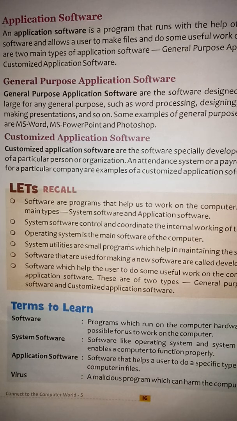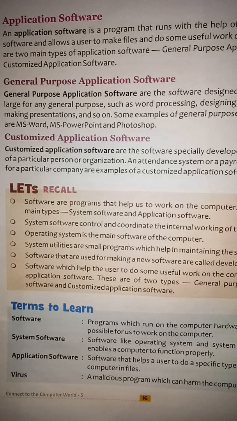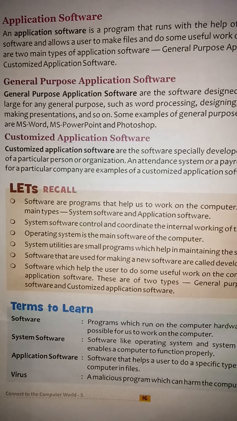First is general purpose application software. General purpose application software are the software designed for use by people at large for any general purpose, such as word processing, designing, maintenance, records, making presentation, and so on. Some examples of general purpose application software are MS Word, MS PowerPoint, and Photoshop, as we also use them.